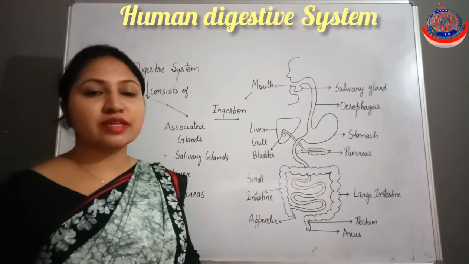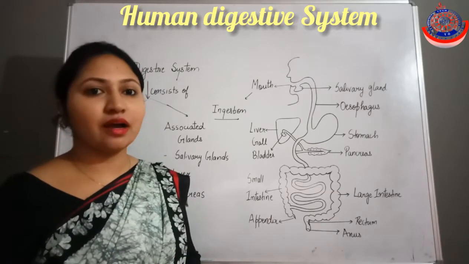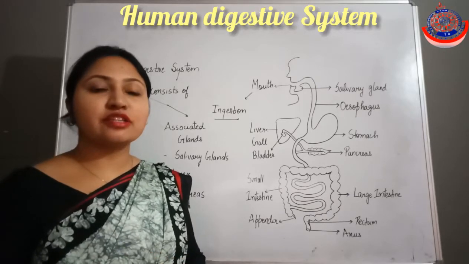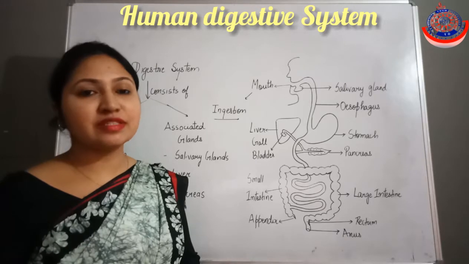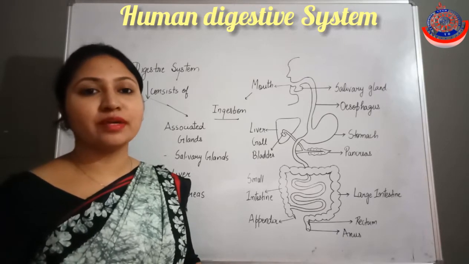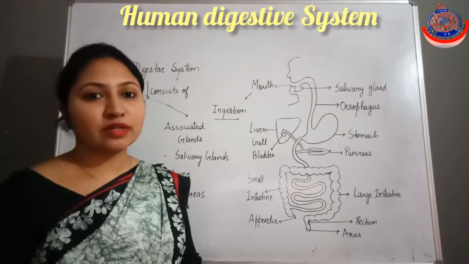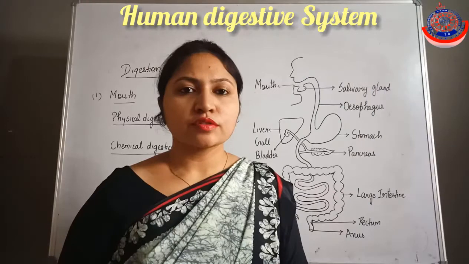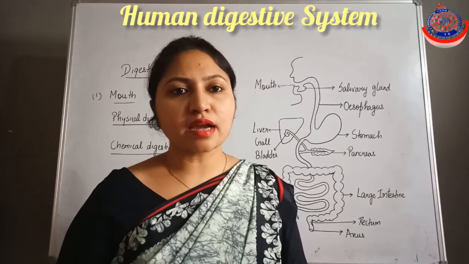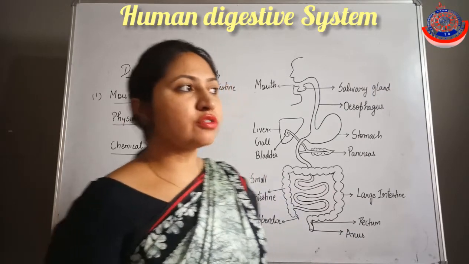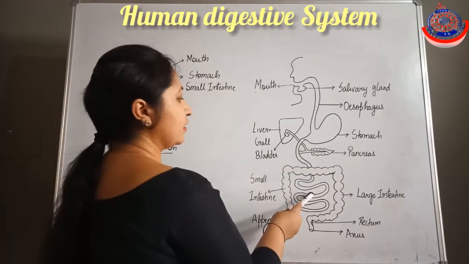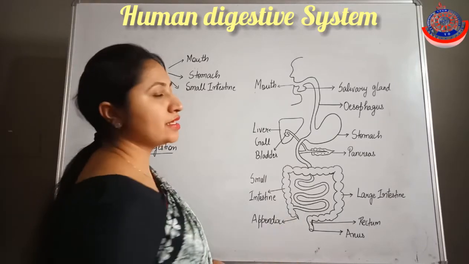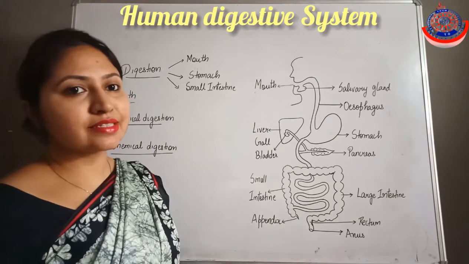In the ingestion process, no digestion occurs. Next is the digestion process, in which digestion of the food occurs, meaning the complex organic molecules are converted into simpler ones by the action of enzymes. So let's discuss in detail. The digestion process starts from the mouth, then continues in the stomach region, and then in the small intestine region. And in the small intestine, the complete digestion occurs.